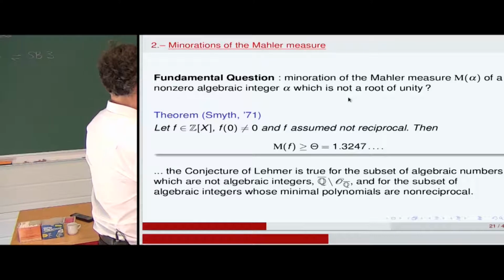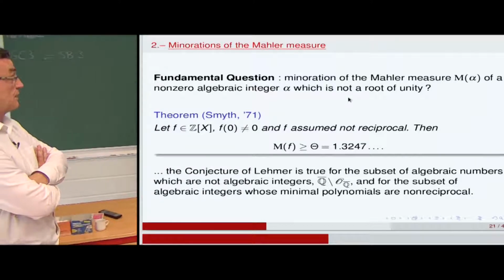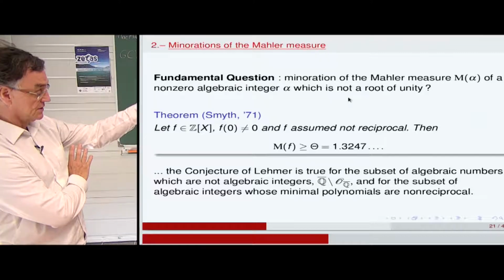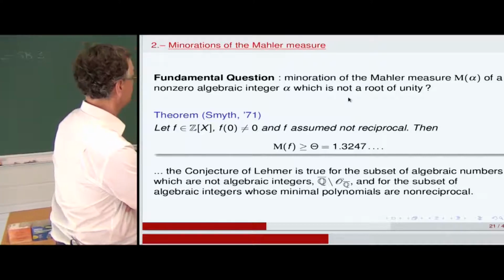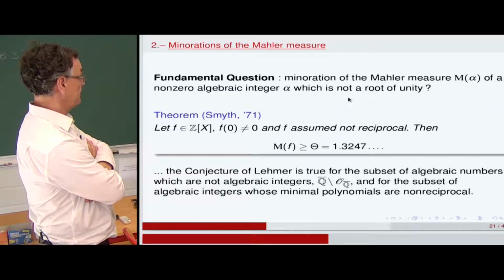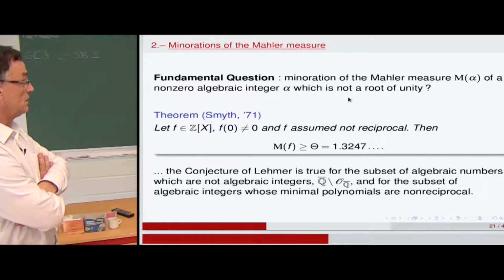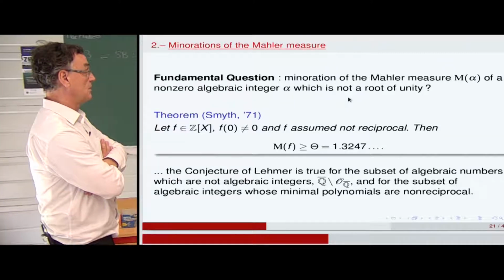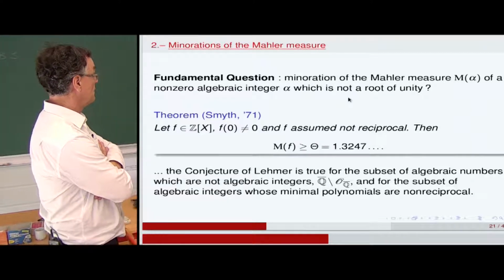You assume it is not reciprocal, and then you can prove, and in the next slides I will give you the proof of that, it's important: the Mahler measure of f is greater than the smallest Pisot number. It's impossible for a non-reciprocal polynomial to have a Mahler measure arbitrarily close to 1.